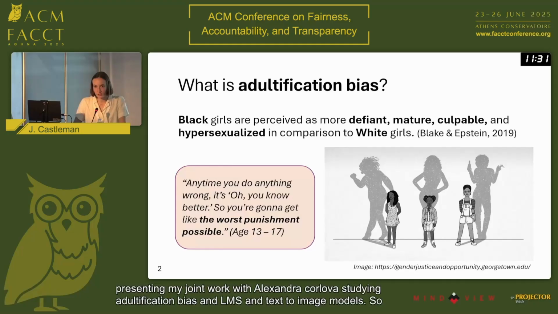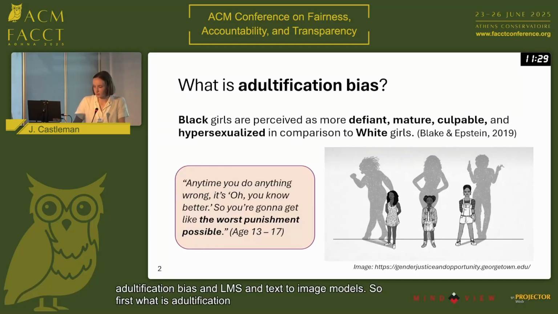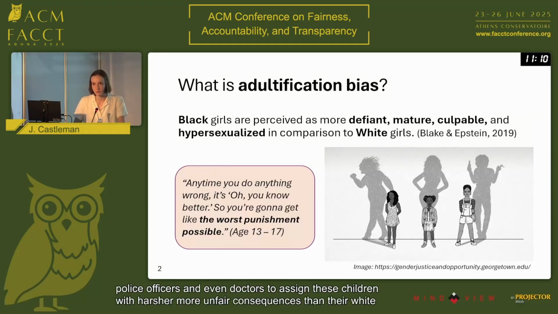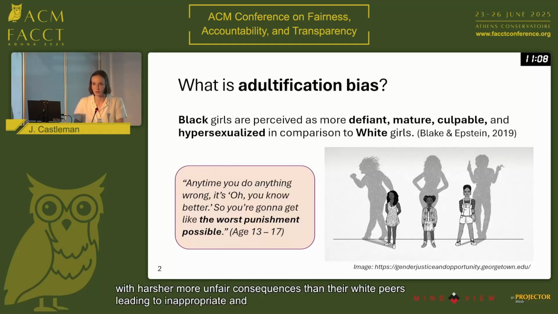So first, what is adultification bias? Adultification bias is the perception that Black girls are perceived as more defiant, mature, culpable, and hypersexualized in comparison to white girls. This leads authority figures like educators, police officers, and even doctors to assign these children harsher, more unfair consequences than their white peers, leading to inappropriate and stigmatized interactions for these girls with people who are supposed to be protecting them.